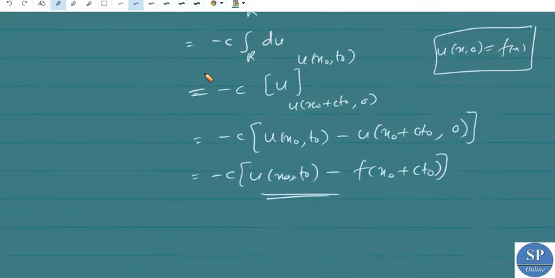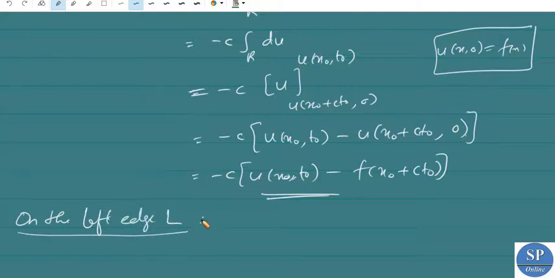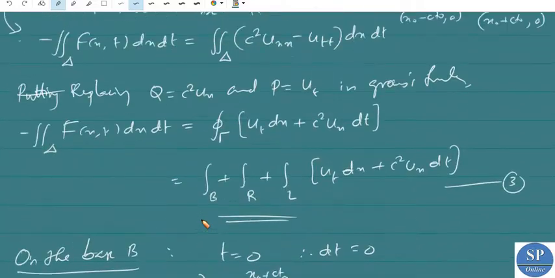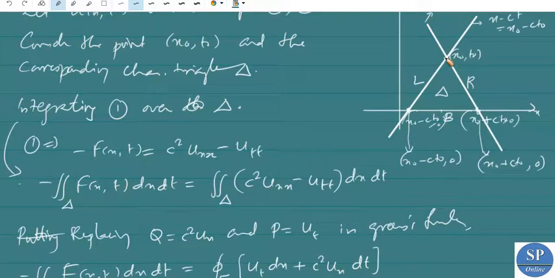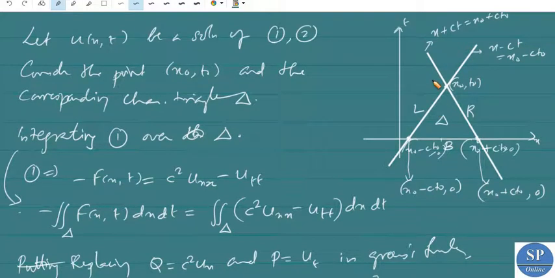Now in a similar way we have to find the integral along the left edge L. Okay, we know L is a line connecting x naught comma t naught to x naught minus c t naught comma 0. So here the line is x minus ct equal to x naught minus ct naught.